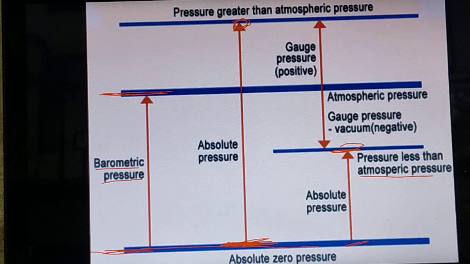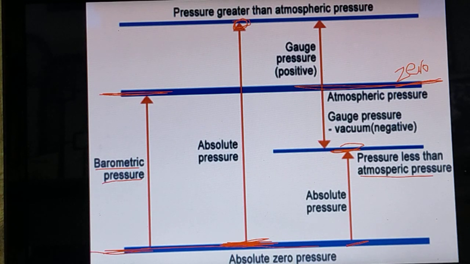Now, what is the difference between gauge pressure and absolute pressure? Listen here. For gauge pressure, the atmospheric pressure line is considered as the zero point.